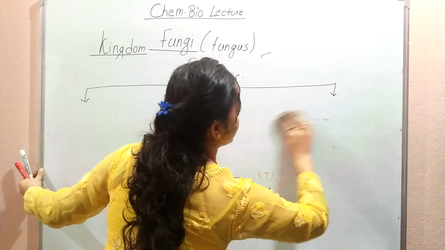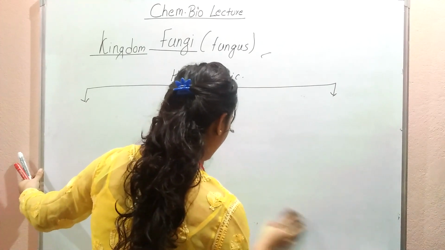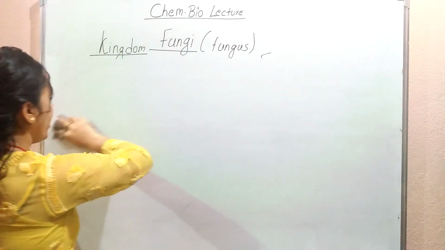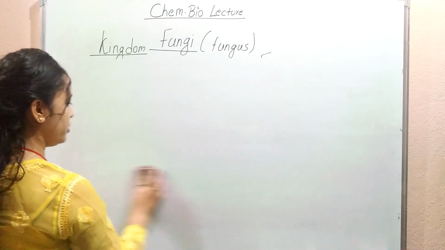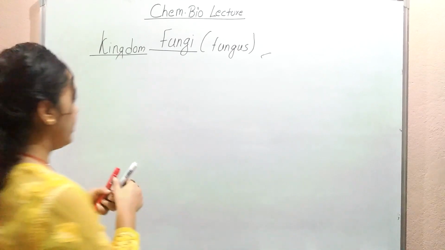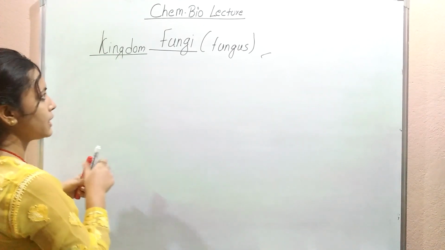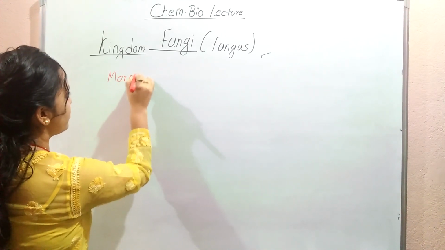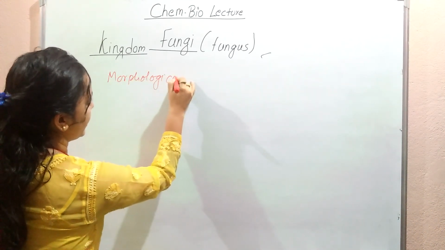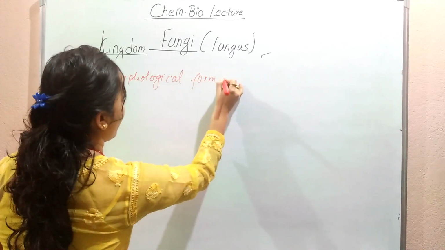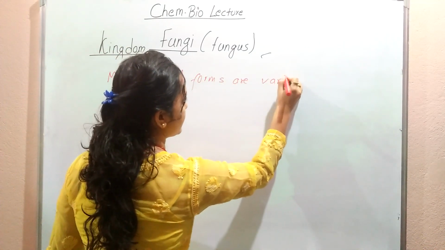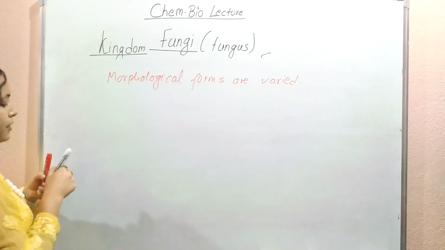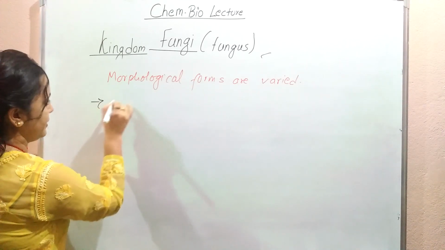So this is about nutrition in fungi. Now let's look at the structure of fungi. How are the body structures constituted? We already said that they have varied morphological forms. That means varieties of morphological forms are found. So now let's see, basically, the body structure is filamentous.